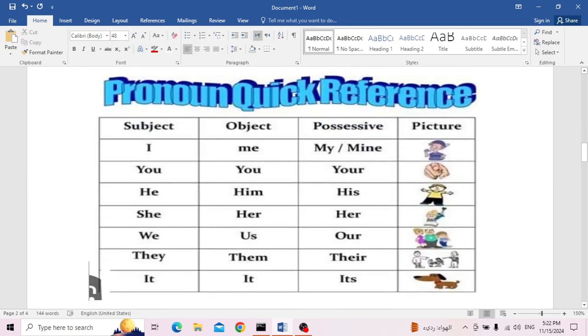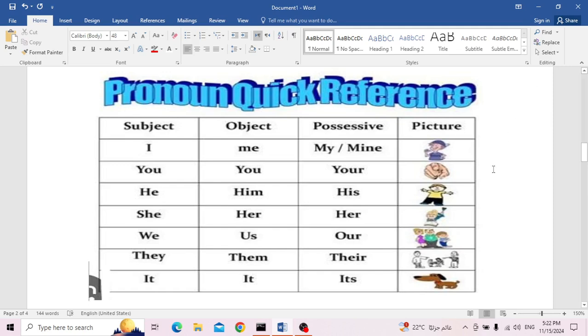Okay, now let's have a look at the pronouns again. When the noun is singular, I replace it with a singular pronoun. When the noun is plural, I replace it with a plural pronoun like we, you, and they. I just have something to focus on: whenever you see this I or me, take care to whom it refers.